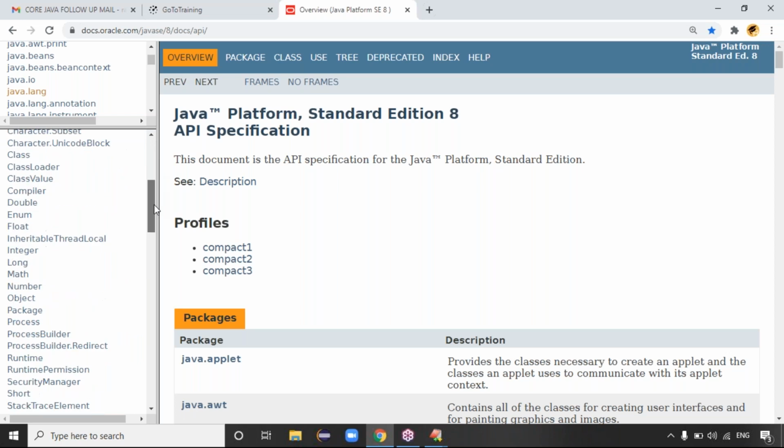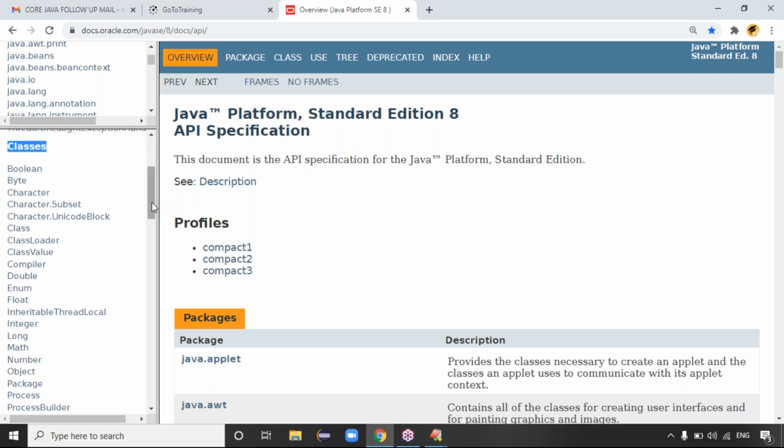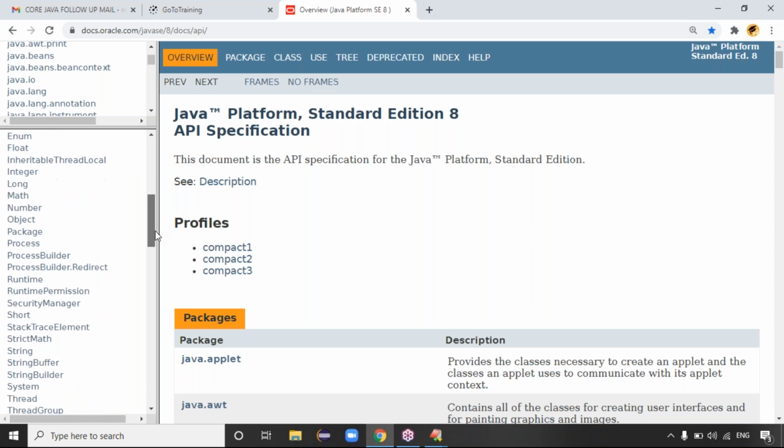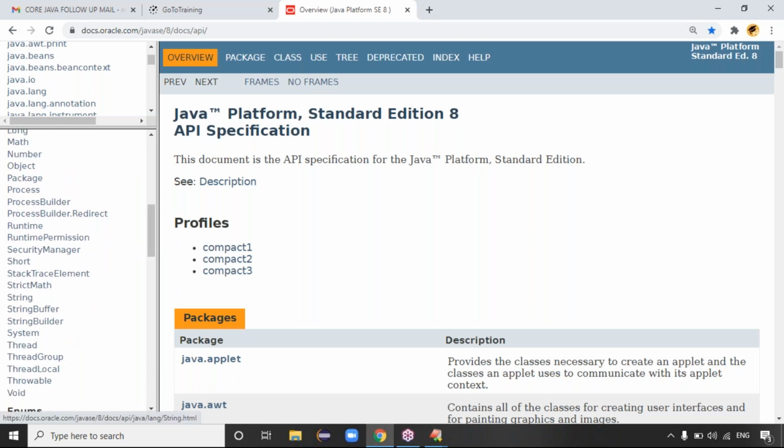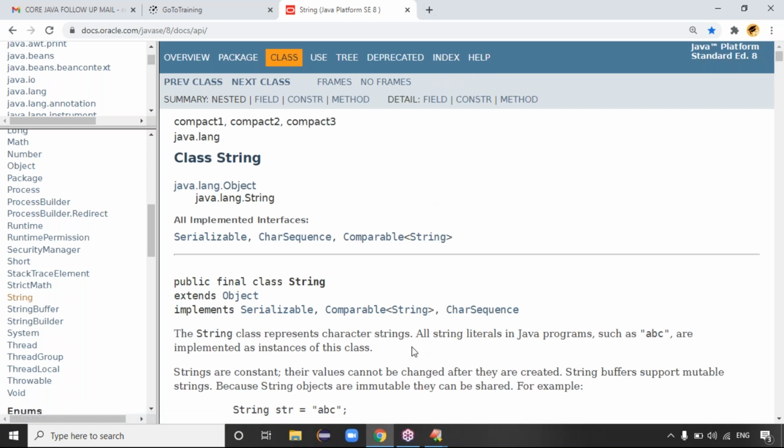Okay. Out of that package, as you know, we have classes. Which classes? Just now we checked the String class and System class, right? In our application, which classes are we using, guys? The System class and String class. Can you please check whether those classes are available here? Definitely String is there and definitely the System class is there, right? Exactly. Once you click on the String class, it shows the complete information of the String class, guys.